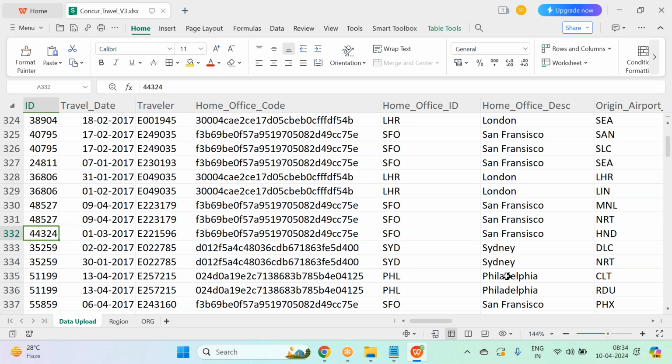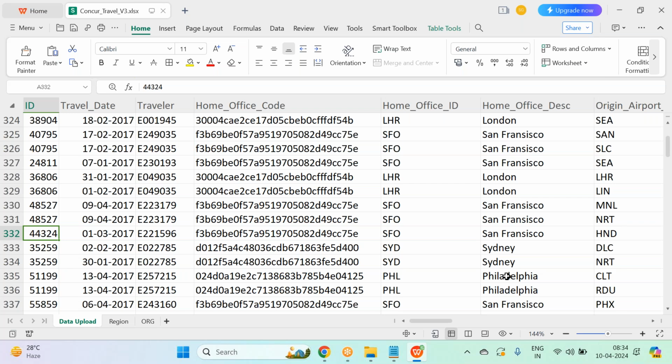Especially guys, when you're going for an interview, don't say it is a file. You say I just imported data from Concur, because I'm going to show you how import models are built from a system. If I show it for one system, you can apply it for other systems also. You connect it to Concur, get the data, build a data model, and build this travel dashboard.